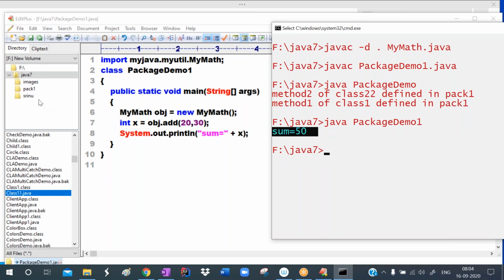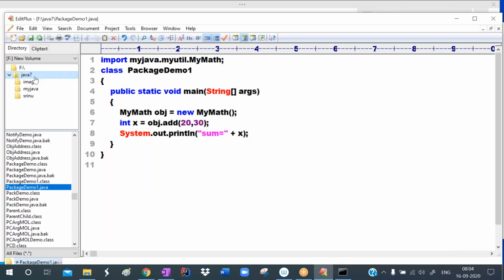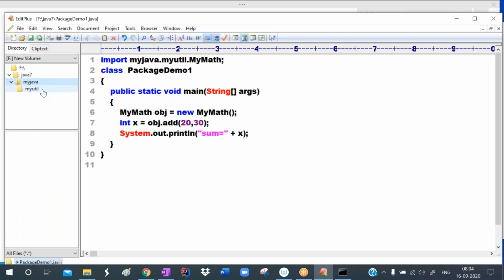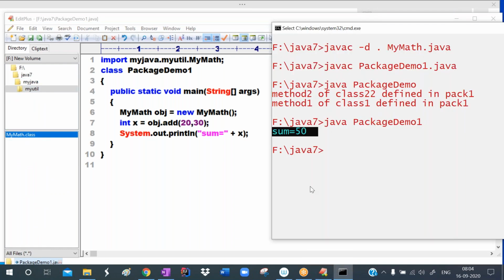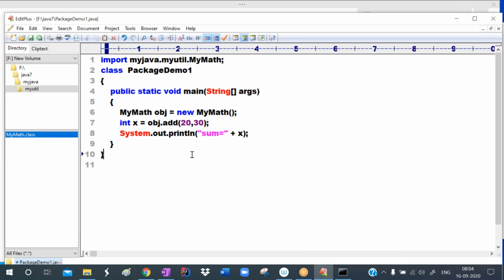So in the my Java package, in the Java 7 folder, my Java folder is there. In the my Java folder, my util folder is there. There my math class is there. For that my math class, we are creating the object here. That my math class has an add method. That add method we are calling, that is executing the code. That is giving the output to us. Hence we can create packages in packages.